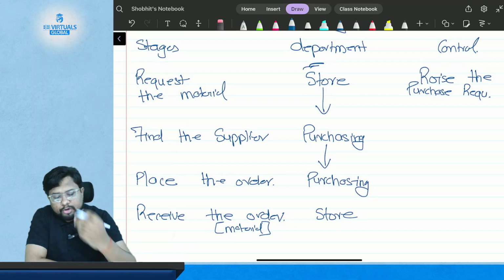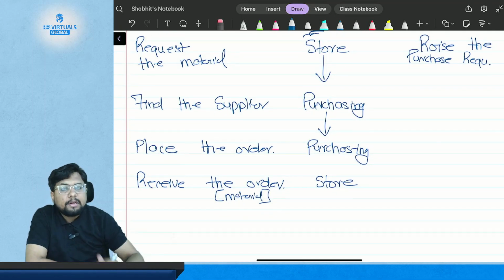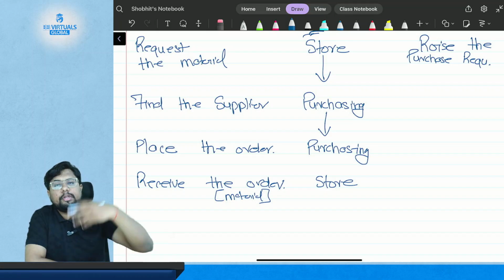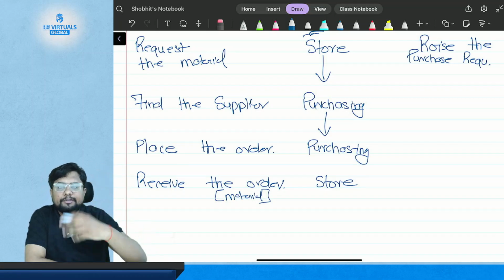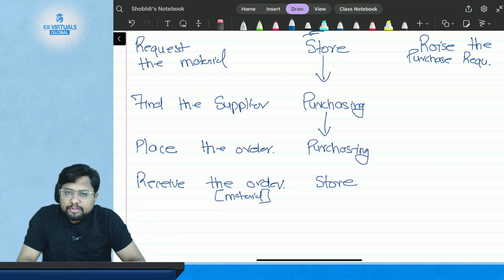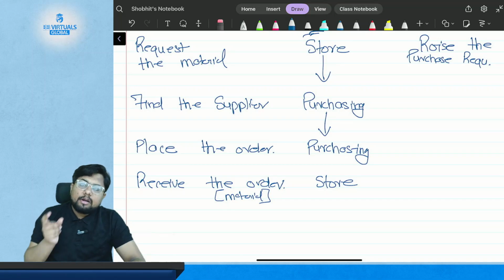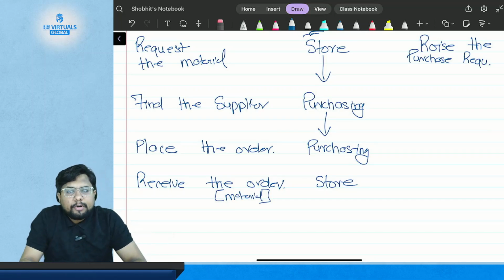And after the store department receives the material, what will happen? They will transfer the material to the manufacturing department, saying here is your material, please do the manufacturing activity. But what will happen about the payment for that material?